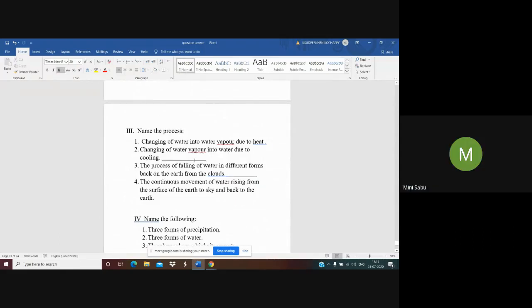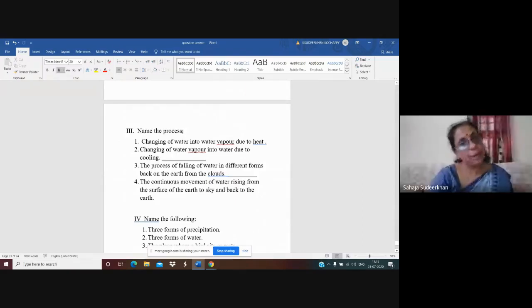Now, third question is name the process. First one is the process of changing of water into water vapor due to heat. Yes, it is evaporation. When water changes into water vapor, that process is called evaporation.